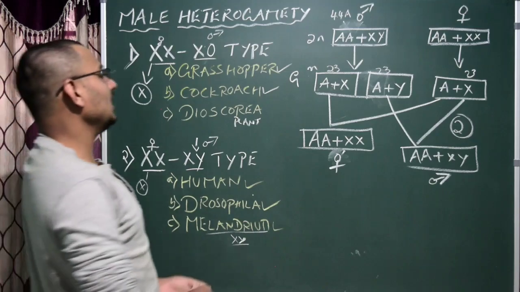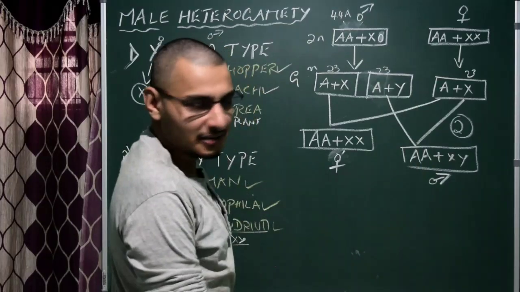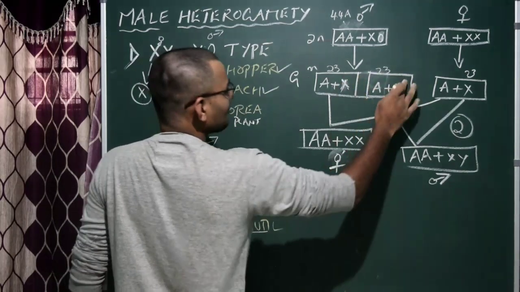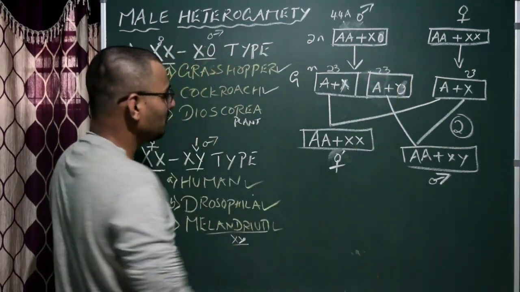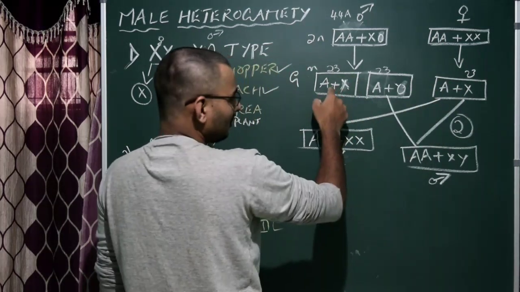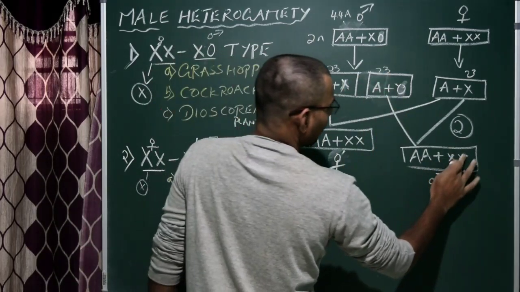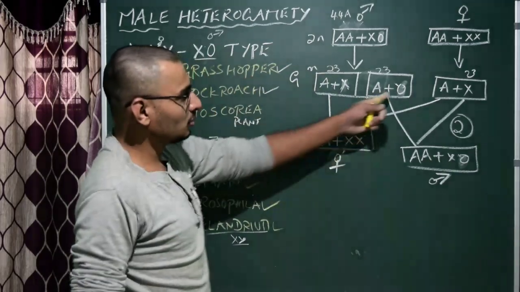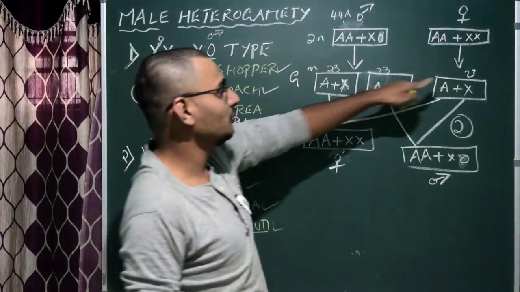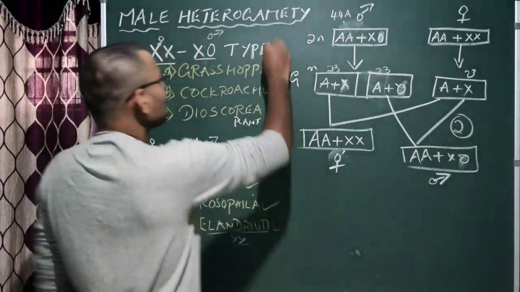XX X0 type. Okay, in this case, can we alter it? In this case, what I'm going to do is just write 0 here, and that is common female. So one will receive X, obviously instead of Y I have to write 0, simple. Now the fusion between this sperm with this ovum, obviously we have female, whereas you get this due to the fusion with the sperm which is having no allosome, that is 0 allosome, which actually fuses with this, obviously we get male, correct? So that's it. So simple, very easy.